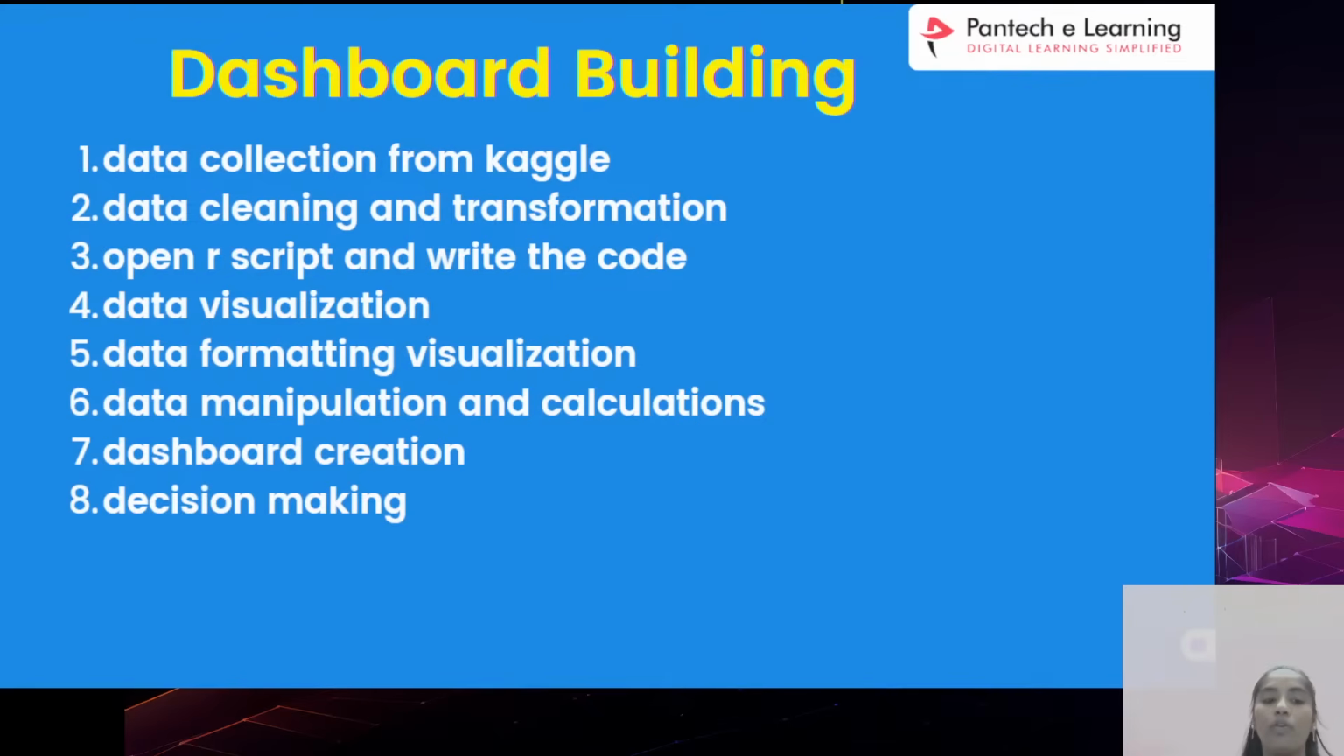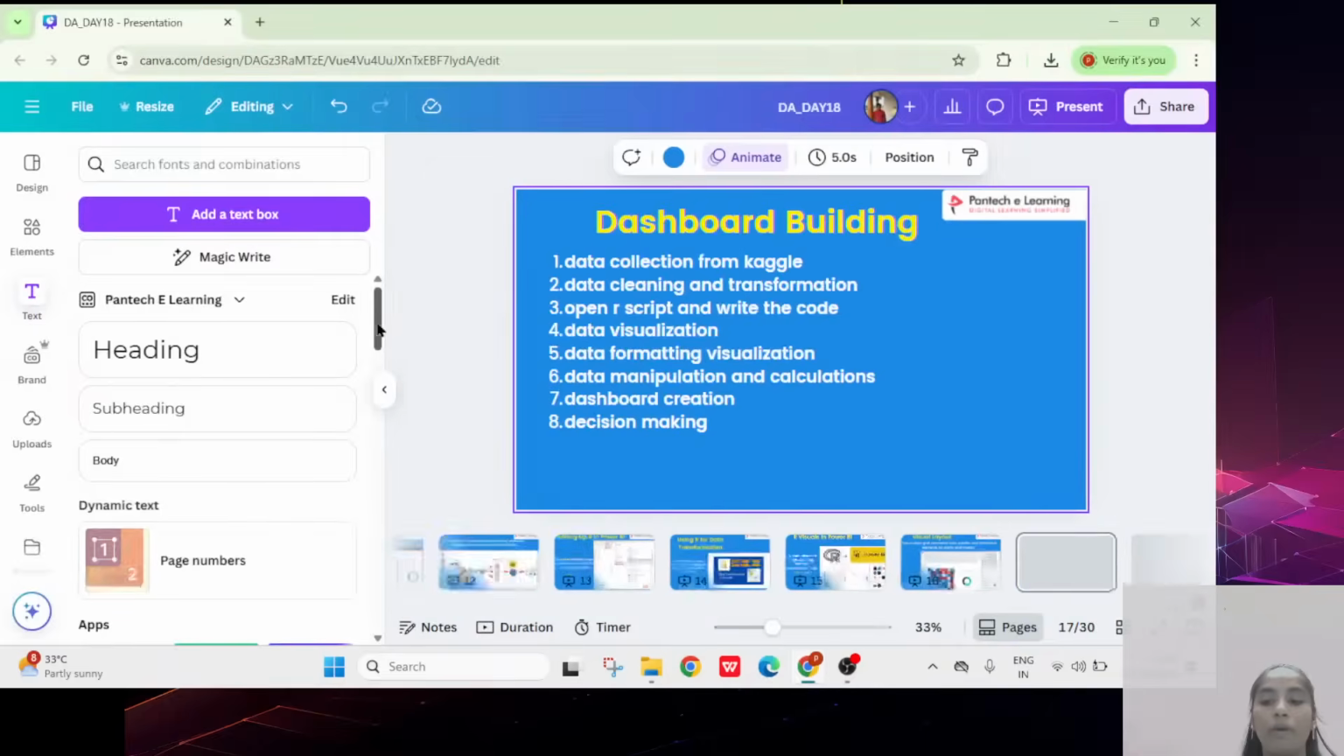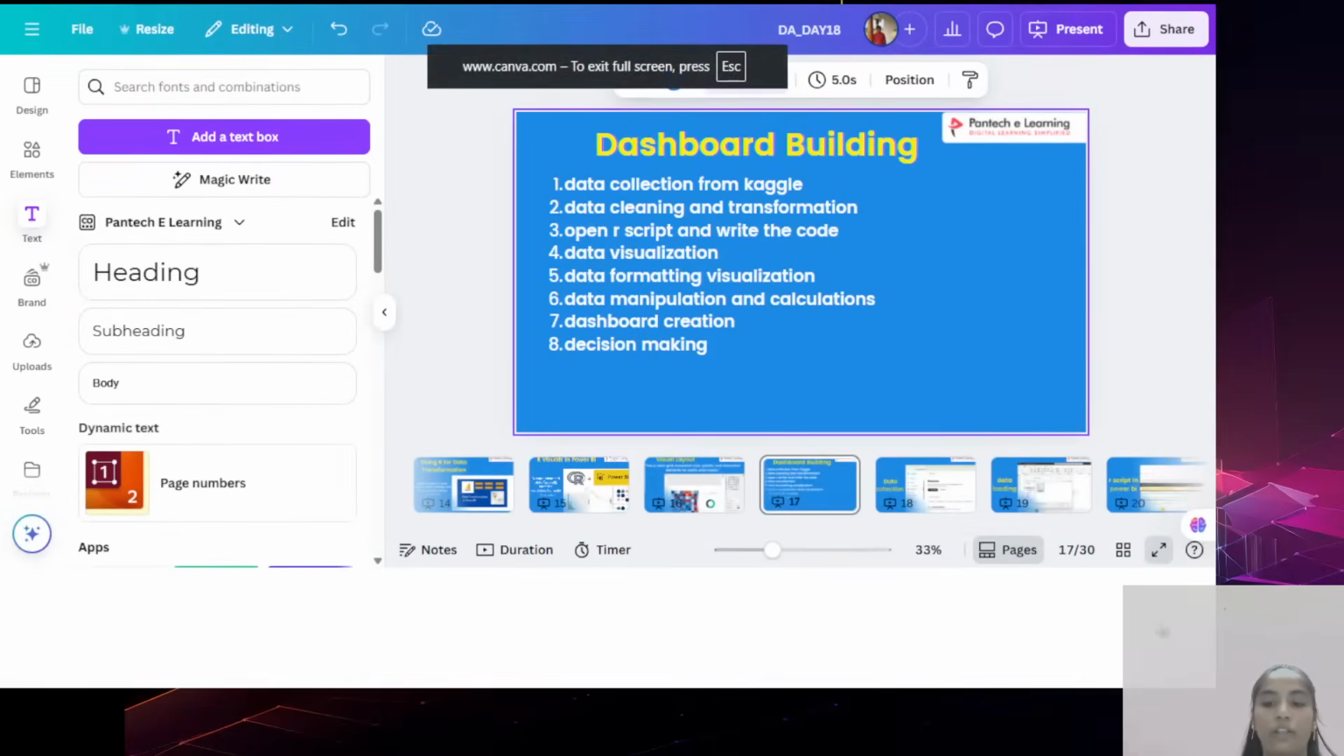Then finally you have to go through the dashboard creation, and you can go directly to decision making. Like that you have to follow the dashboard building if you are seeing this particular requirement of R programming with the Power BI step. That is the main important thing.